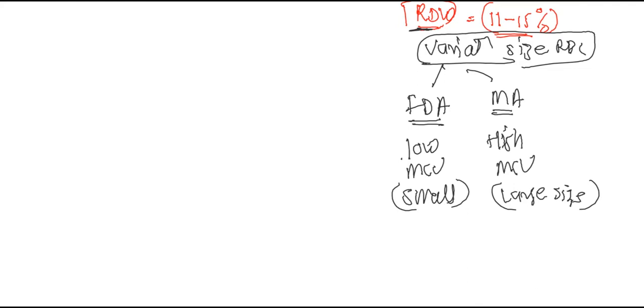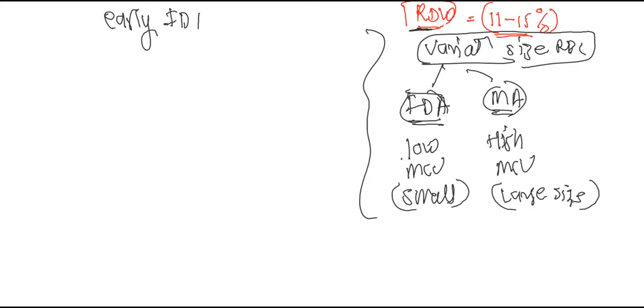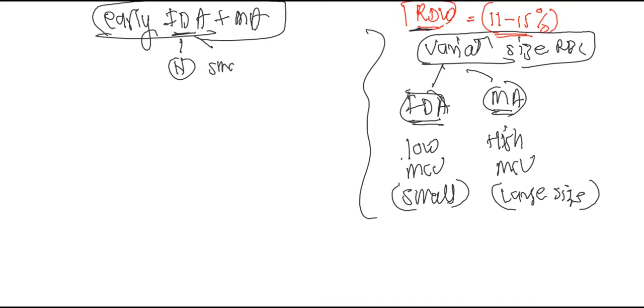Now let's say the patient has just entered into iron deficiency. So I can say early iron deficiency anemia and megaloblastic anemia. In the early phase, most of the cells are normal, but in IDA, cells will become smaller and in megaloblastic anemia cells will become larger. So I can see in the early phase of iron deficiency anemia, because normal cells are also there and smaller cells are also there, there will be high RDW.